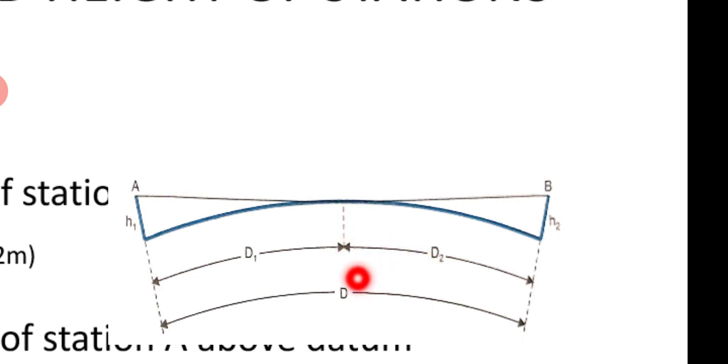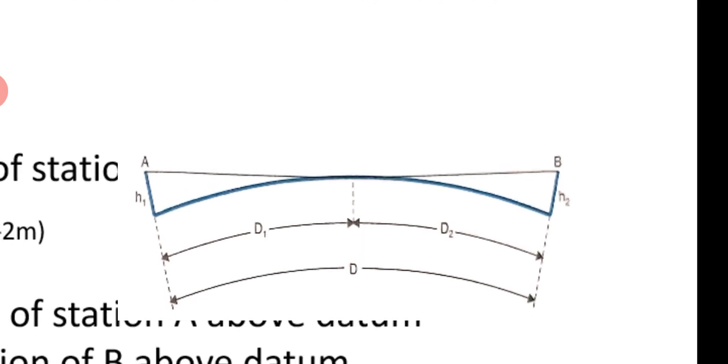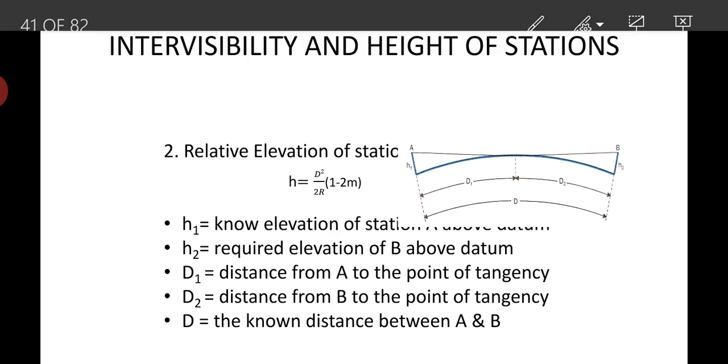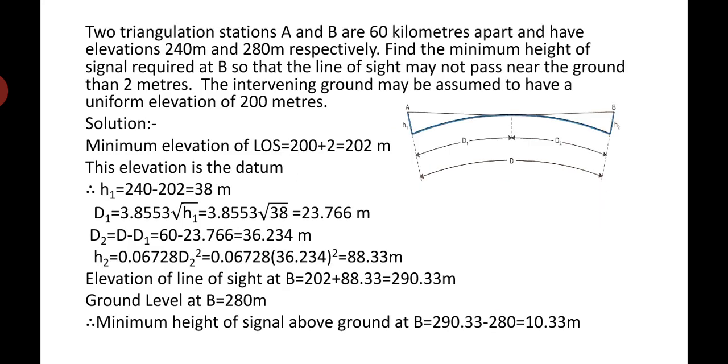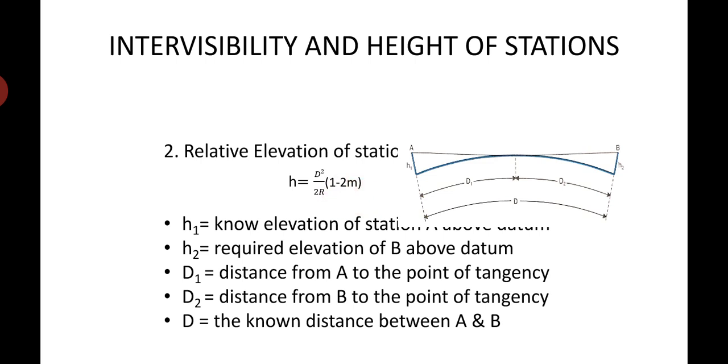We know that H is equal to H1. How to get H1? H1 is equal to 0.06728 D1 square, where D1 is equal to square root of H1 divided by 0.0628. That you can easily get here. Now I'll show you, it might be in the second slide here. See this, right? I have taken a problem to make sure you understand this, but D1 can be determined, and D2 also can be determined, once H1 and H2 are known, right?